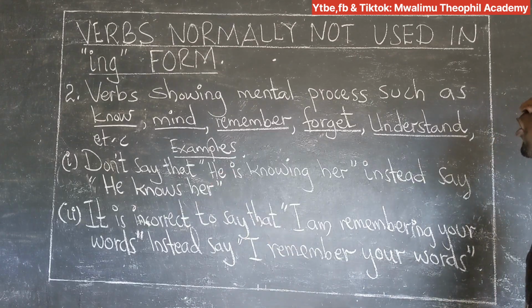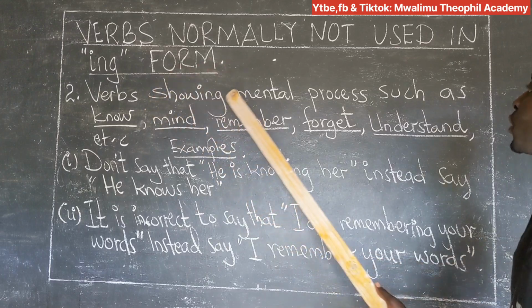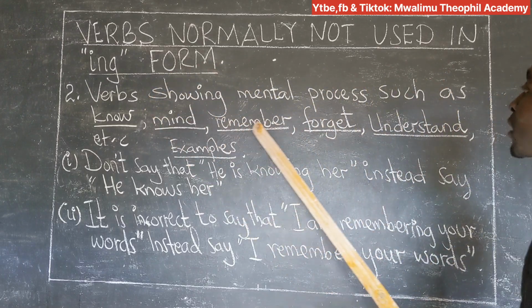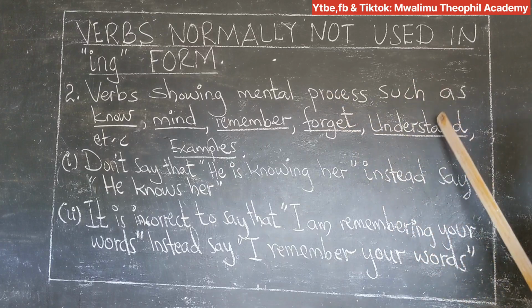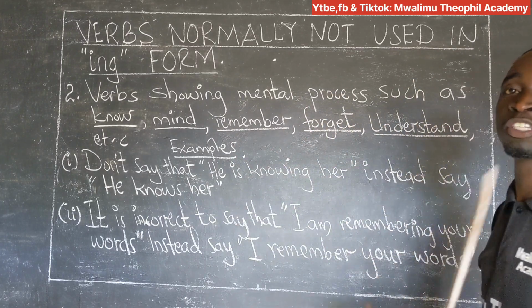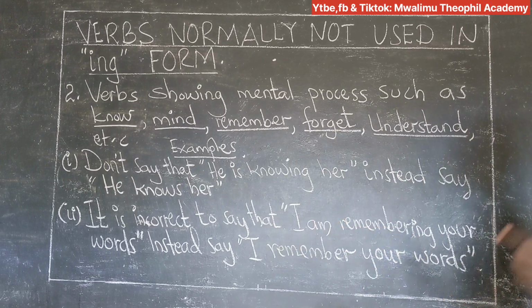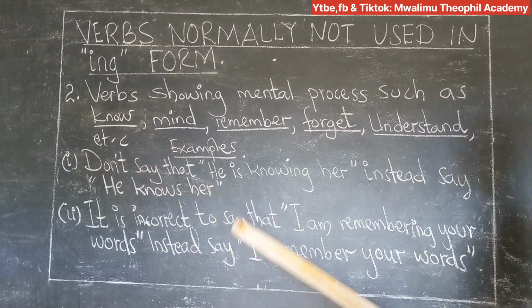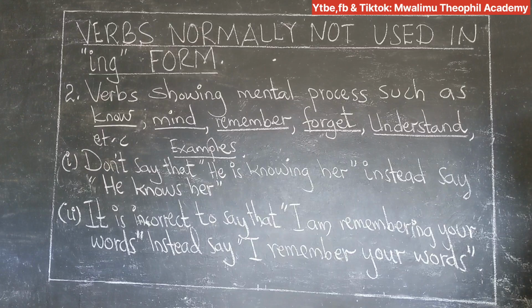In the second category, we are talking about verbs showing mental process such as know, mind, remember, forget, understand, etc. We have examples of sentences in which you are not allowed to add ing to any of these verbs. For example, sentence number 1. Don't say that he is knowing her. That is incorrect. Instead, say he knows her.